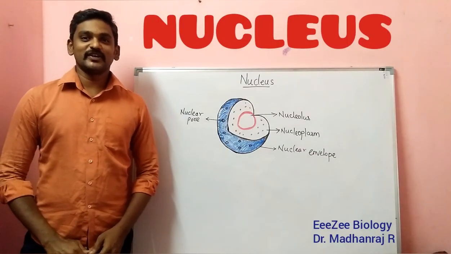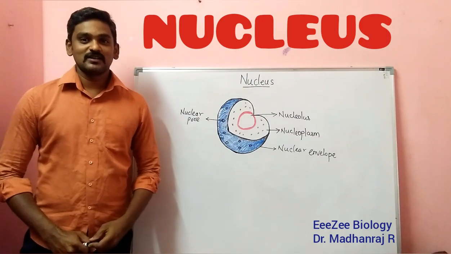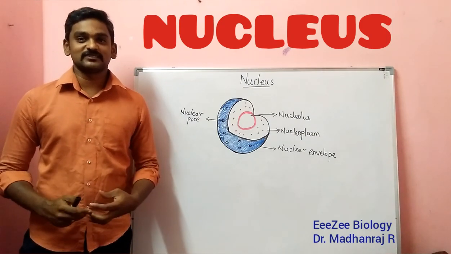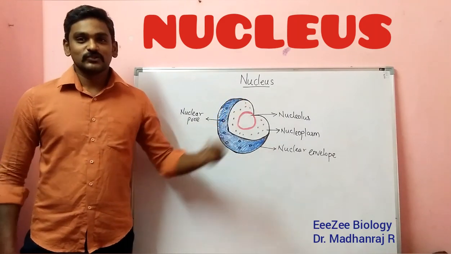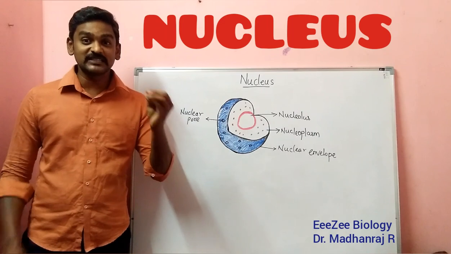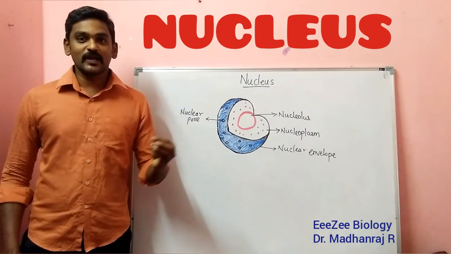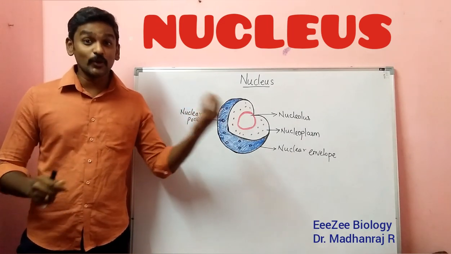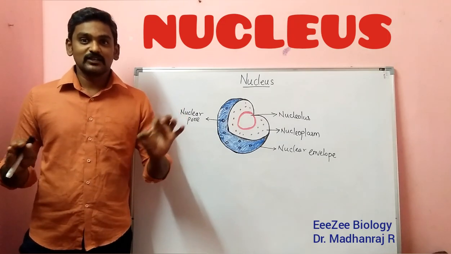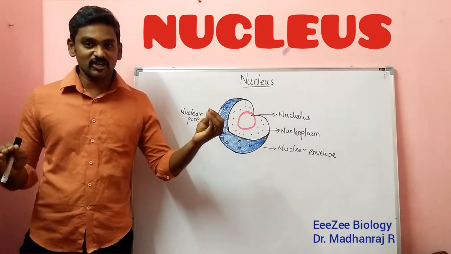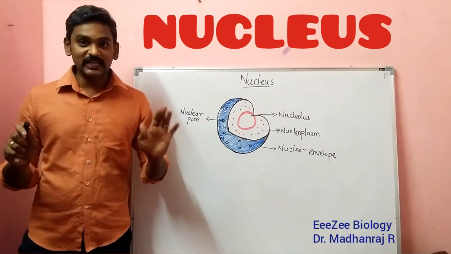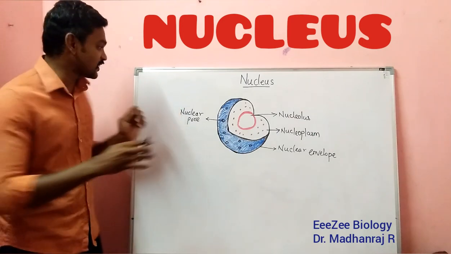Students, in this video we are going to discuss a very important organelle in all our cells, that is the nucleus. In all our cells, from bacteria to human beings, the important genetic material is DNA. The DNA is present inside the nucleus, whereas bacteria don't have a well-defined nucleus. As I said in the previous session, bacteria don't have a well-defined nucleus, so they are called what?